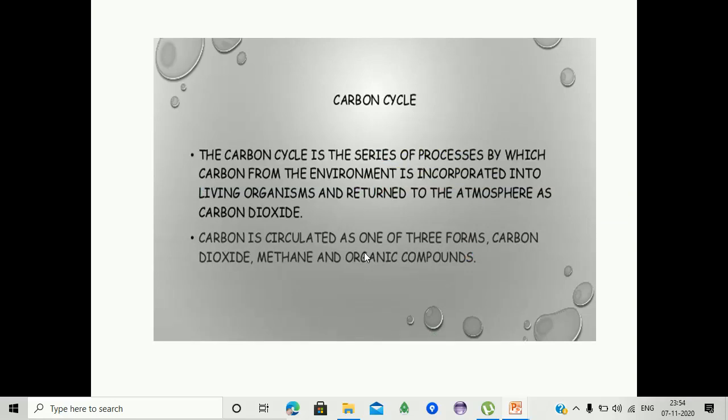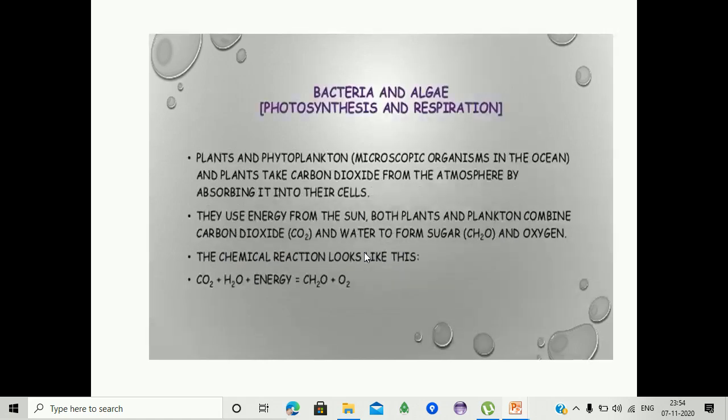The carbon cycle is the series of processes by which carbon from the environment is incorporated into living organisms and returned to the atmosphere as carbon dioxide. Carbon is circulated in one of three forms: carbon dioxide, methane, and organic compounds.